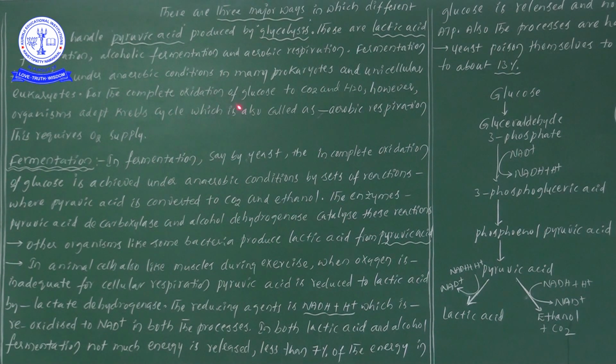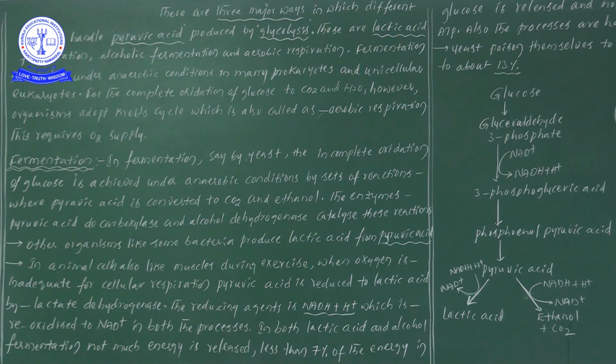For the complete oxidation of glucose to carbon dioxide plus water, however, organisms adopt the Krebs cycle, which is also called aerobic respiration, what we discussed in the previous video. So what is the point? Here, with the food materials present in organisms, two paths are there.